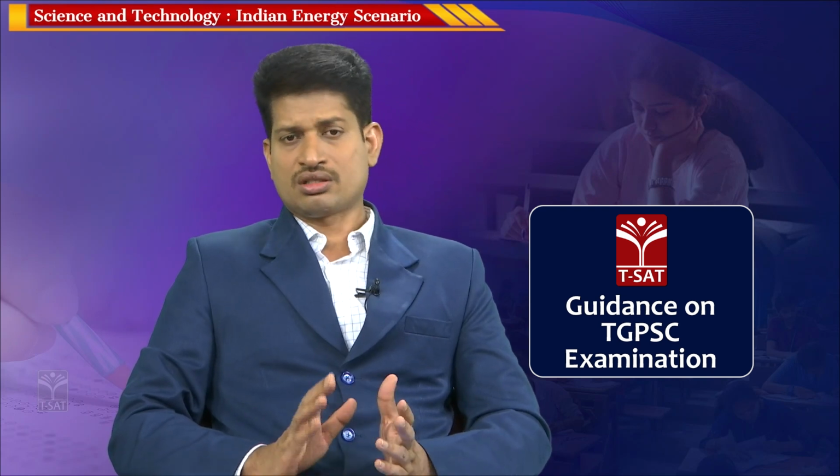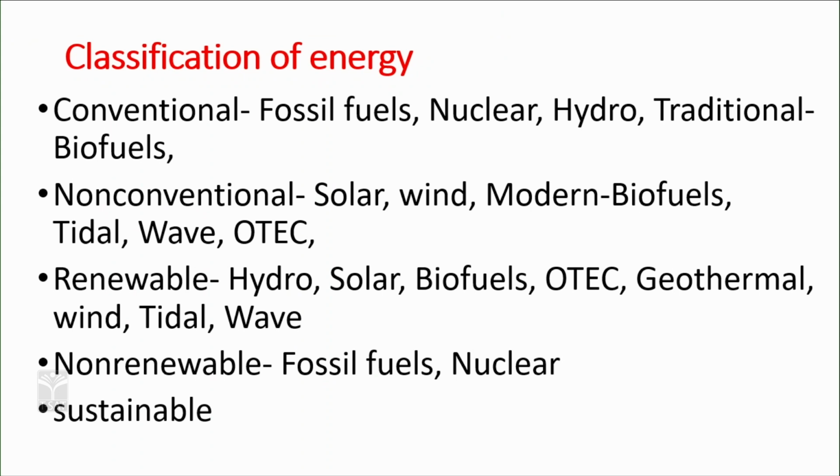Conventional implies that, whether renewable or non-renewable, a source has traditionally been used since age old. For example, hydel power is a renewable source but conventional. Fossil fuel, coal, is an example of a conventional but non-renewable source. So, a conventional source can be renewable or non-renewable. Non-conventional means new. Here you have solar power, wind, modern biofuels, tidal, wave and OTEC.